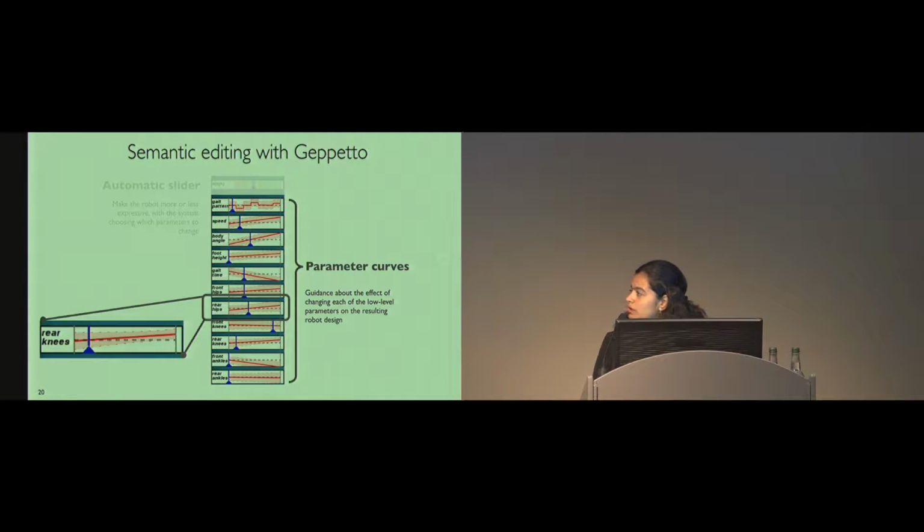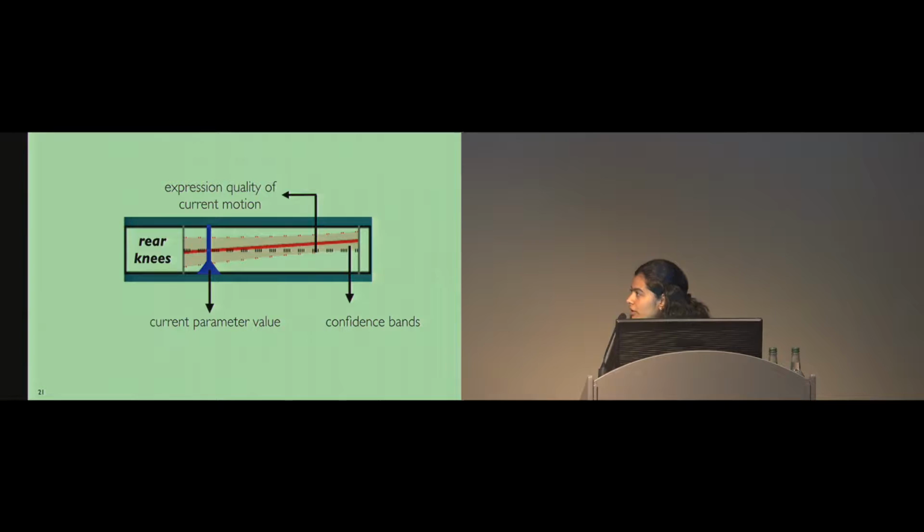So let's zoom into one of them a bit. Let's zoom even more. Here is a parameter editing slider for one of the parameters, rear knee angles in this case. By changing this slider, the user would be able to modify the knee joint angle. Here the blue cursor corresponds to the current parameter value, while the dotted line corresponds to the system's prediction of the expression quality of the current motion. The red curve then shows how the expression quality would change by modifying that particular parameter. So the user can look at this curve to figure out how to modify this parameter.